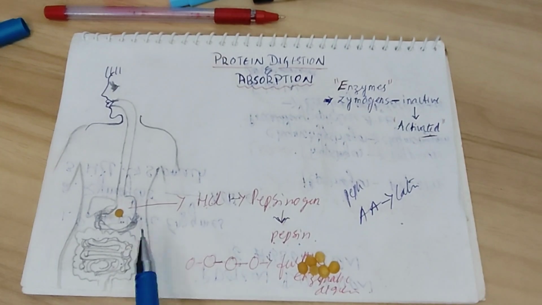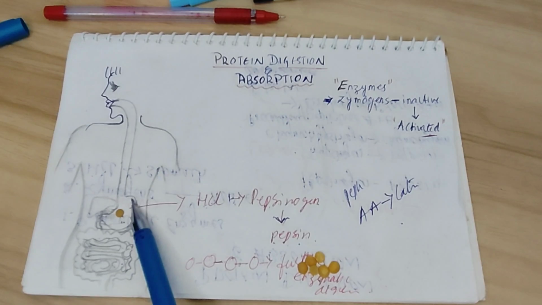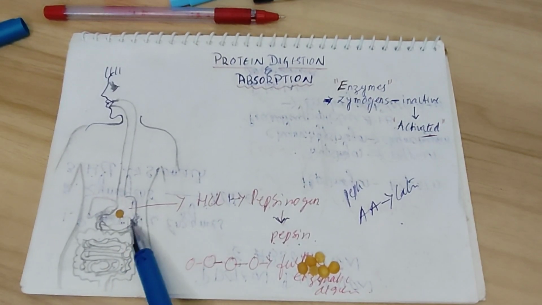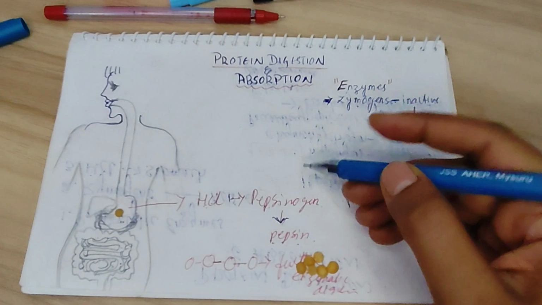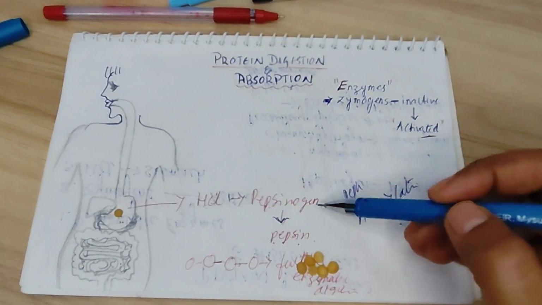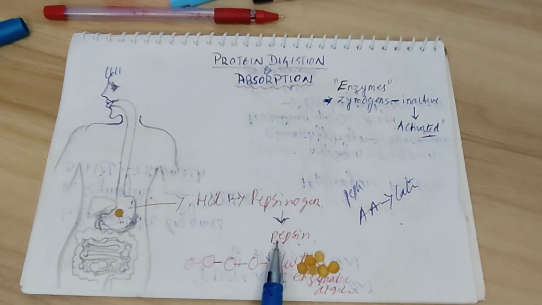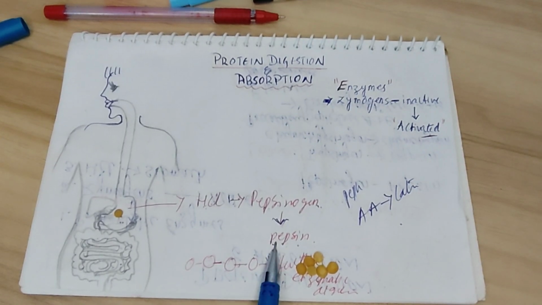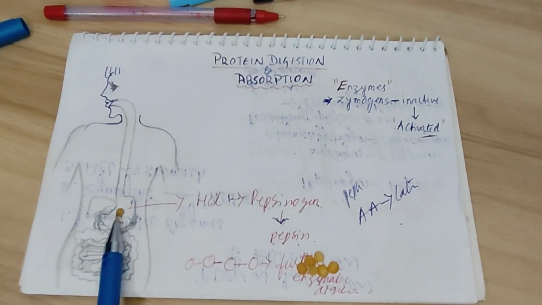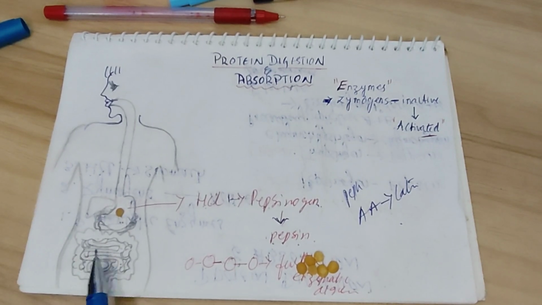In the stomach, we have cells called parietal cells that secrete HCl. Similarly, there is another set of cells called chief cells, which secrete pepsinogen, one of the first enzymes that help in breaking down protein. This pepsinogen is inactive, and in the presence of HCl, it gets activated into pepsin, and this pepsin helps in uncoiling the proteins present in our food. The uncoiling of protein helps in further enzymatic digestion, which happens in the intestine.